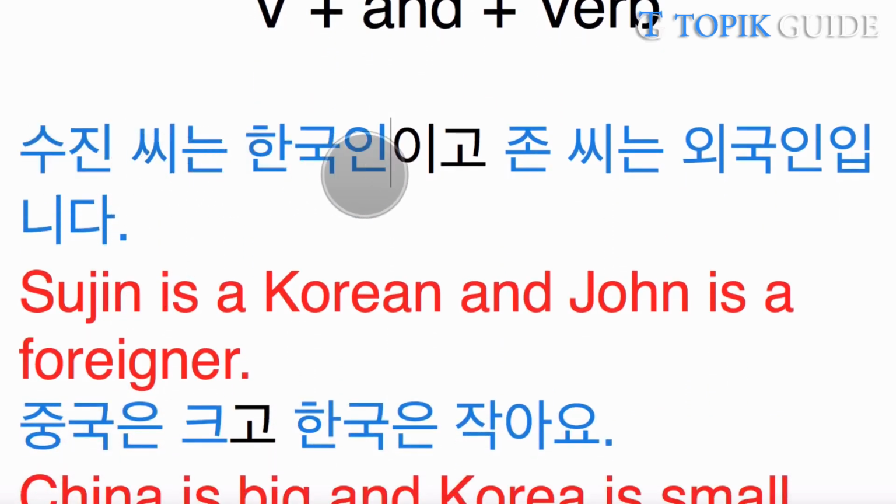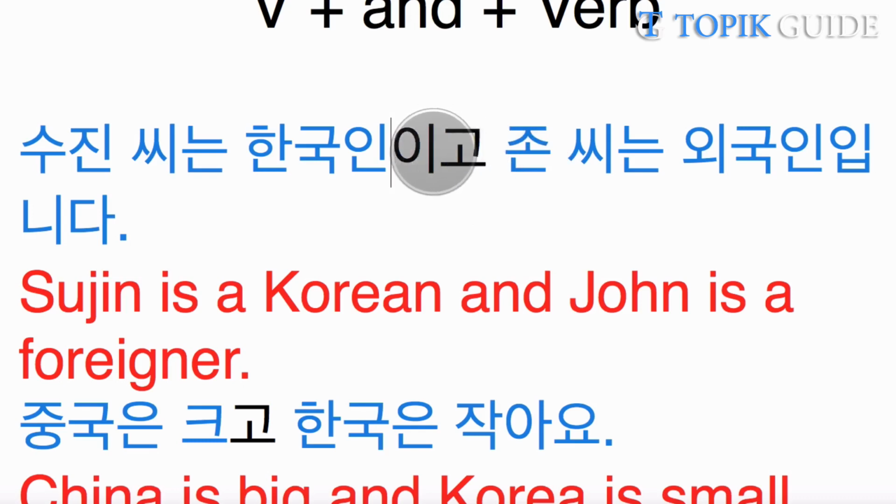수진 씨는 한국인이고 존 씨는 외국인입니다. So basically these are two different sentences. 수진 씨는 한국인입니다. So 이다 is the verb here. Sujin is Korean, and the second sentence is John is a foreigner. And what we are doing is we are connecting these two sentences and making one sentence using the 고 connector.